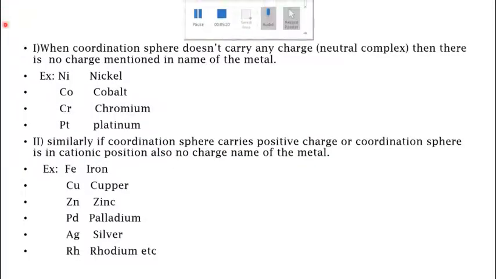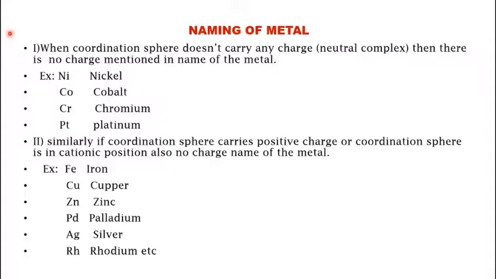Then how do you name the metal present inside the coordination sphere? There are certain rules. The first rule is when the coordination sphere does not carry any charge, then the name of the metal is used as such. Suppose Ni will be nickel, Co will be cobalt, Cr chromium, Pt is platinum.